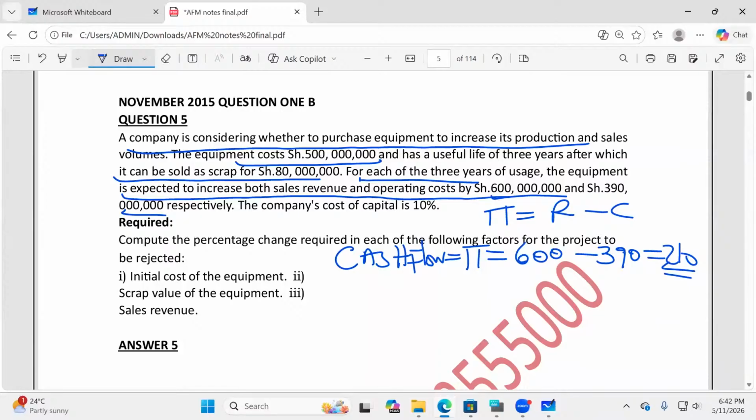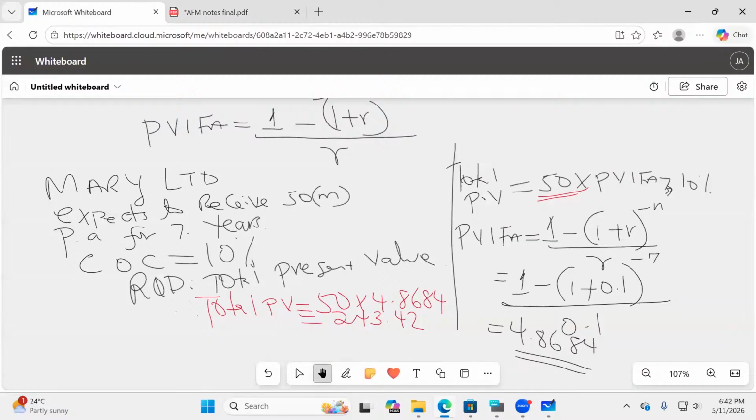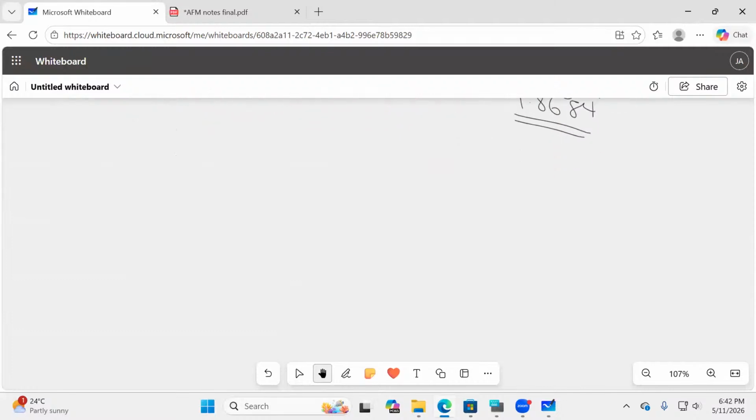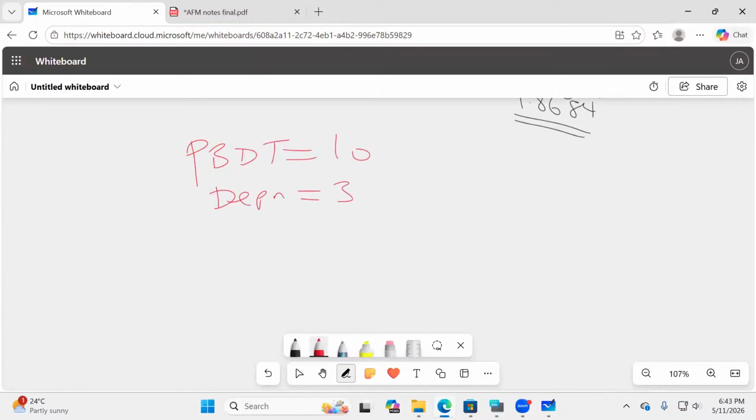I would want to give you a story. I love stories a lot. Stories normally make these guys understand these things better. Let me bring this home. Now, my good students, if you are given profit before depreciation and tax as 10, and depreciation as, for example, 3, and then you are told that tax is 0, could you kindly give me the cash flow? Because you see, in finance, we don't discount profits. In finance, we normally discount cash flows.